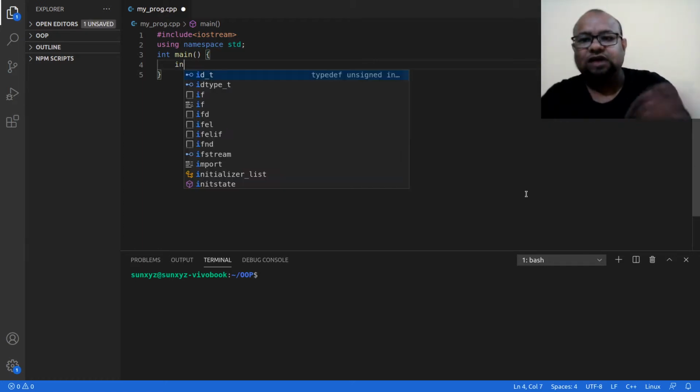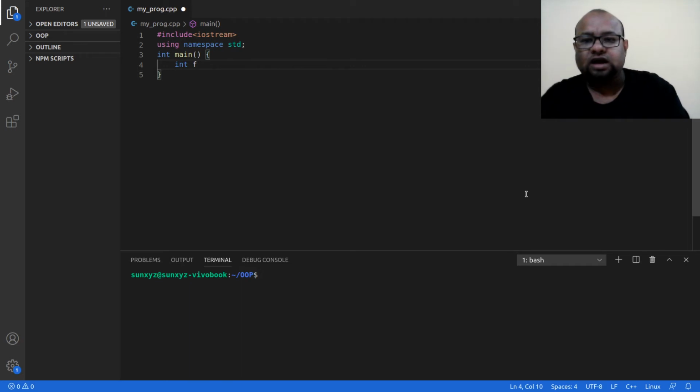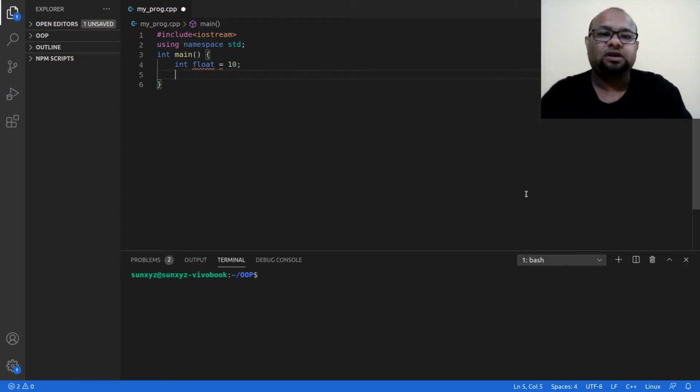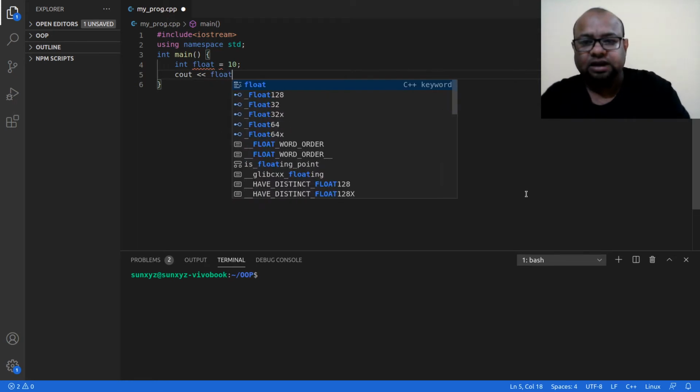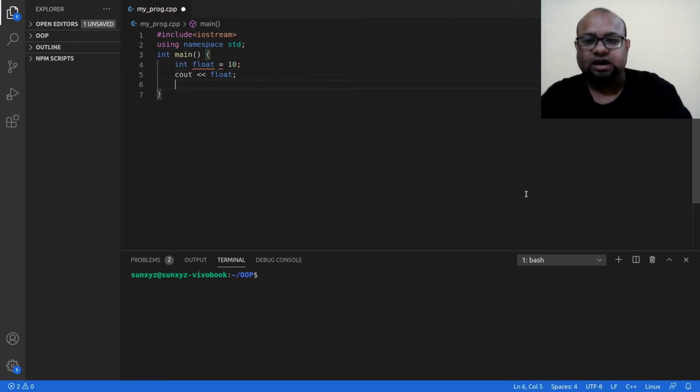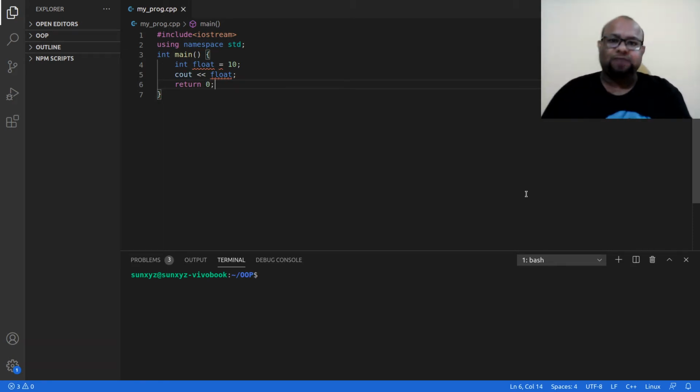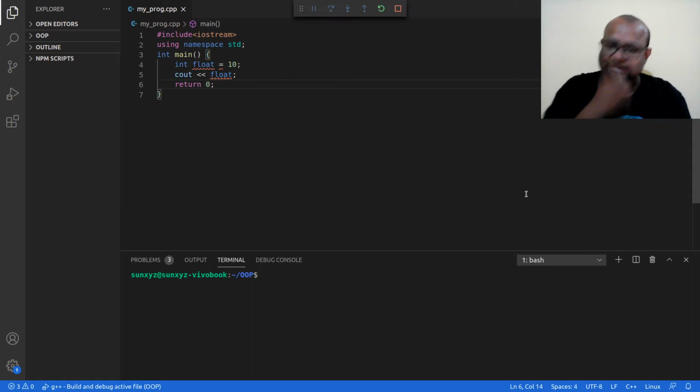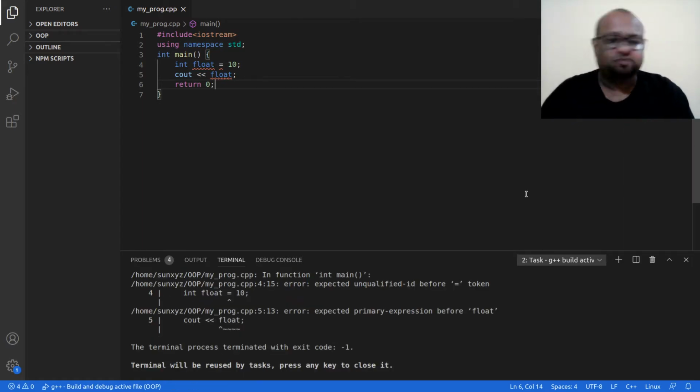Therefore, if I try to name a variable float, and give it the number 10, I am trying to declare an integer variable called float, and then go ahead and print this variable, and return from this program. Let me try to compile and run the program. I cannot do this. Why can I not do this?